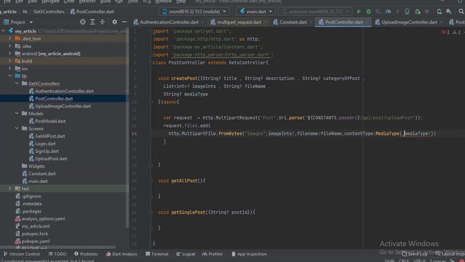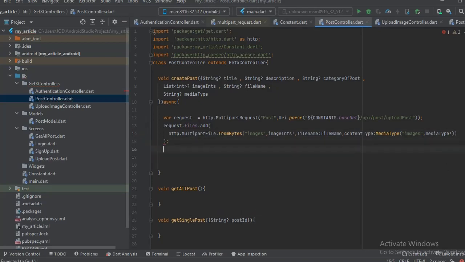We need to just copy this as well, and paste it in here, the same key value, we give it the same name. Alright, so this is how we upload an image to the endpoint. When you want to upload an image to an API, you use these procedures here using the multipart request and multipart file. Okay, so now we just added the file, we just added the image.